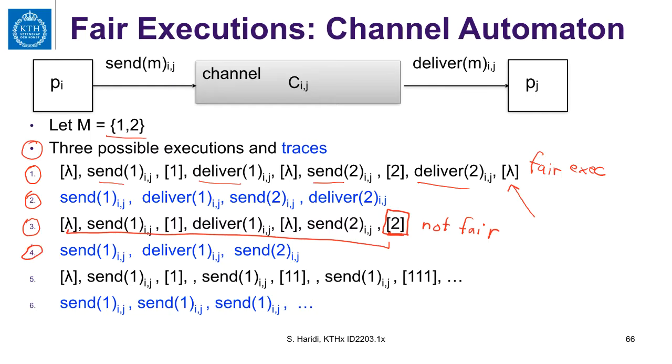Now, the third execution is an infinite execution. This infinite execution has only send actions. So in this execution, the tasks to deliver the messages that have been sent are always enabled, and they have infinitely many chances, but they are not executed. And therefore, this infinite execution is not fair. And of course, the corresponding trace is not fair.